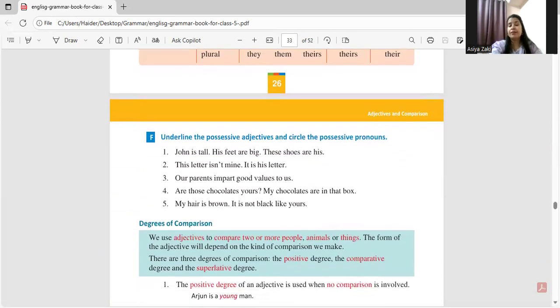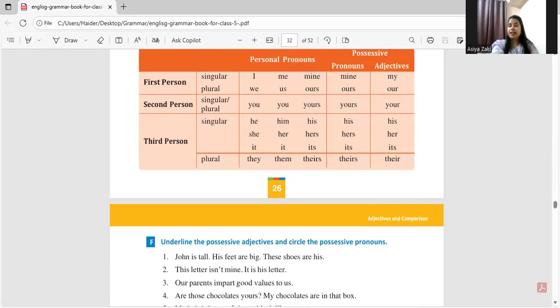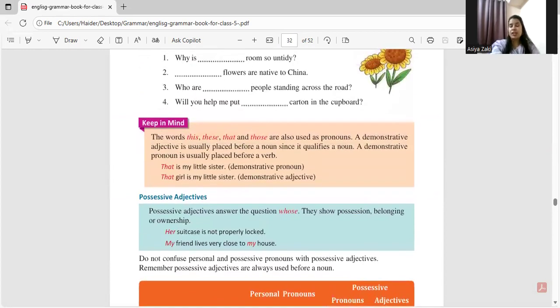So we need to be very careful while we do possessive pronouns and possessive adjective, right? So that was all about the types of adjective that we do, right? Adjective of quality, adjective of quantity, adjective of number, demonstrative adjective, possessive adjective. So that was all about types of adjective.